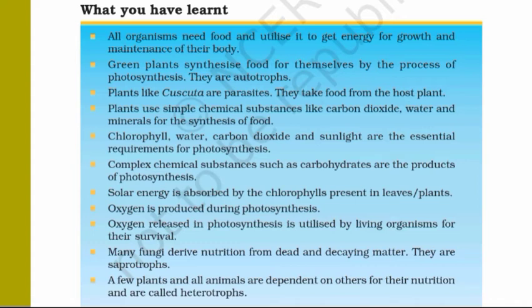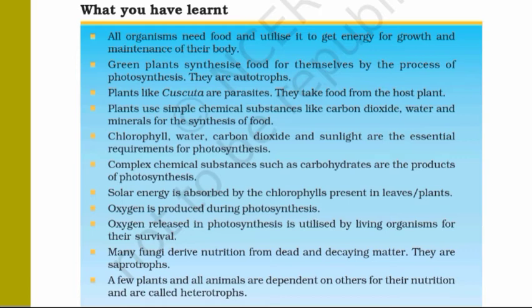4. Plants use simple chemical substances like carbon dioxide, water, and minerals for the synthesis of food. 5. Chlorophyll, water, carbon dioxide, and sunlight are the essential requirements for photosynthesis. 6.